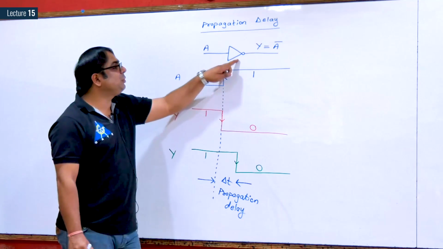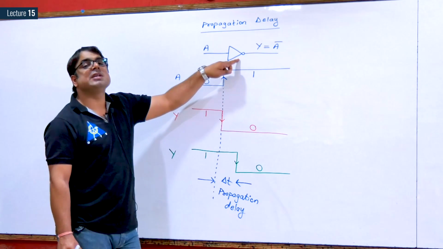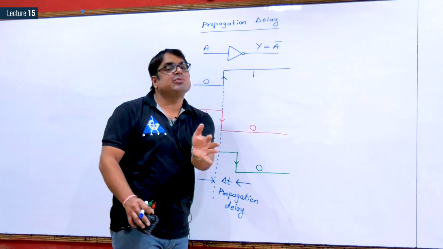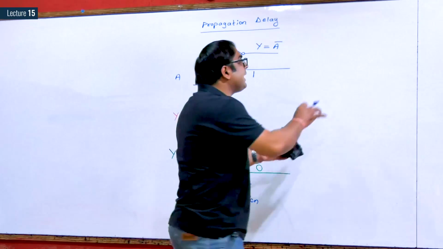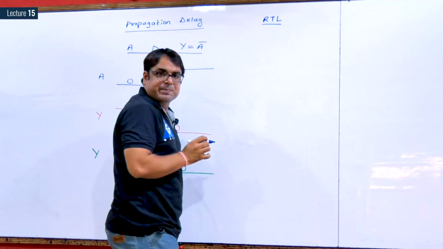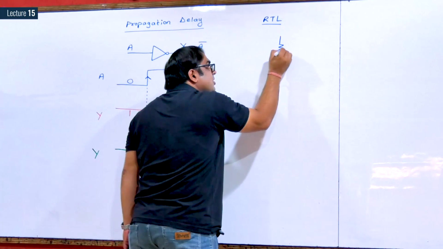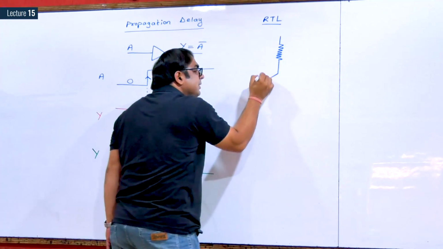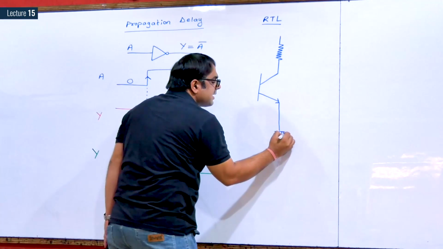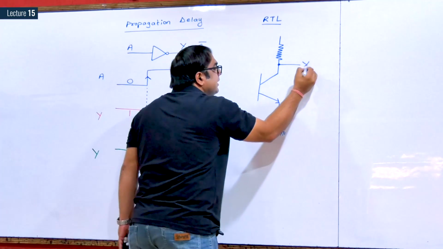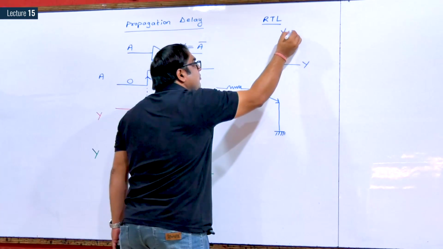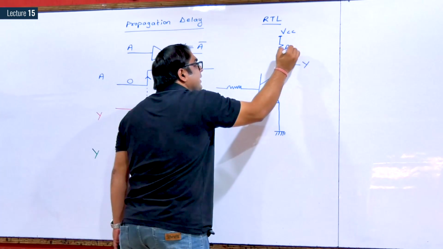For example, let me show you the actual circuit of this NOT gate. This NOT gate can be designed using various technologies. One of the technologies is RTL, resistor transistor logic. In resistor transistor logic, designing this NOT gate is quite simple. This is a simple circuit of an RTL NOT gate. This is your supply VCC. This is your collector resistance.